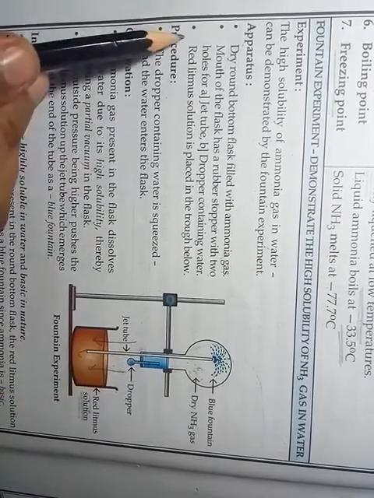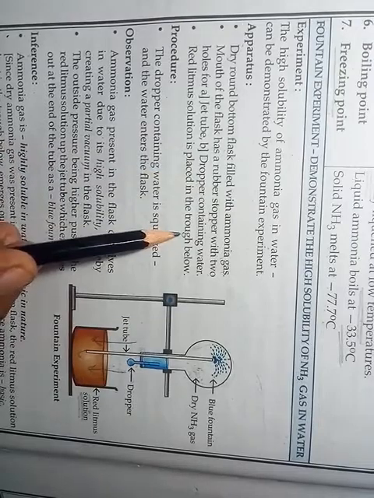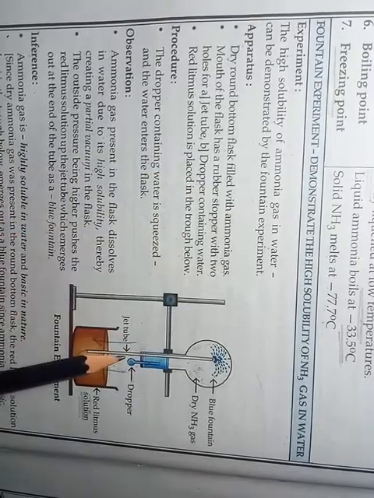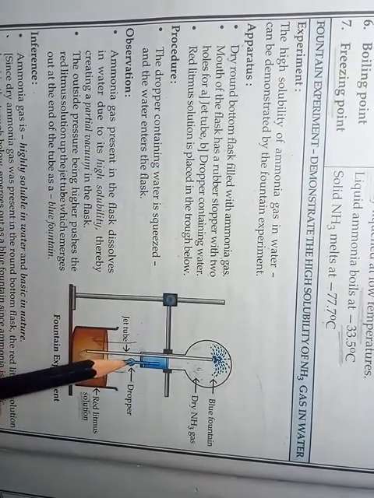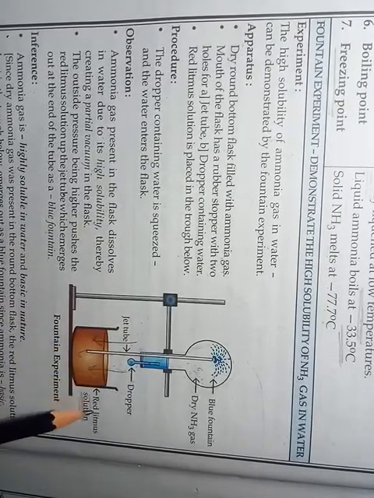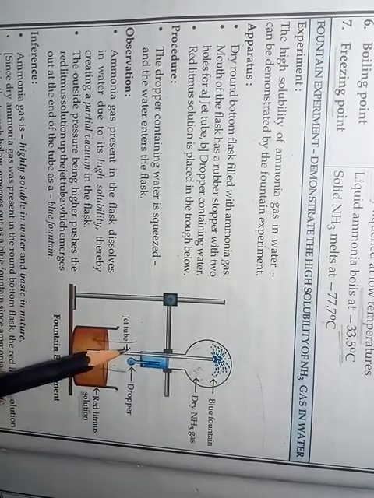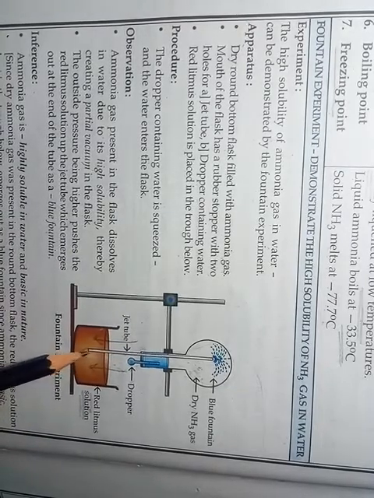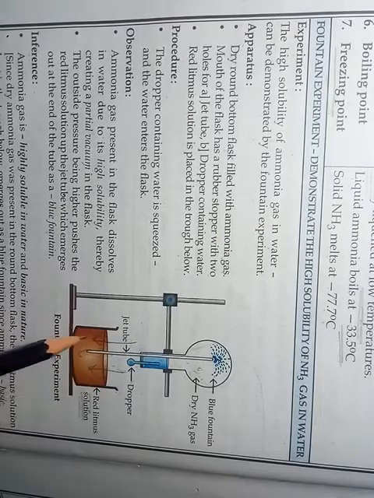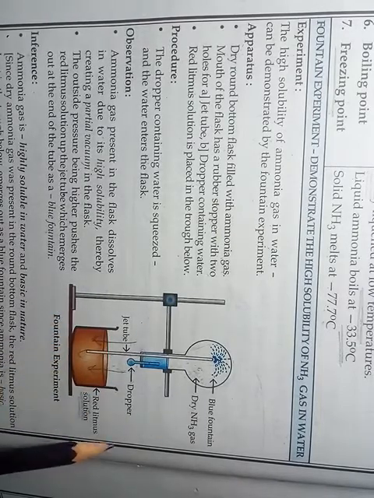Okay, students. The next point: red litmus solution is placed in the trough below. Below this round bottom flask we have to put a trough containing red litmus solution, and the last end of this jet tube should be dipped inside the red litmus solution. So this is the arrangement of the apparatus.